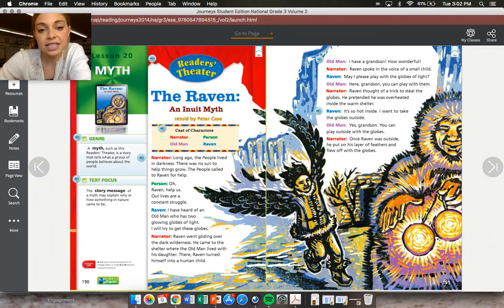All right, so that is on Seesaw for you. Please, please, please write in complete sentences. A complete sentence has a capital letter at the beginning and a punctuation mark at the end. So most of the time, that's a period at the end of a sentence, okay?